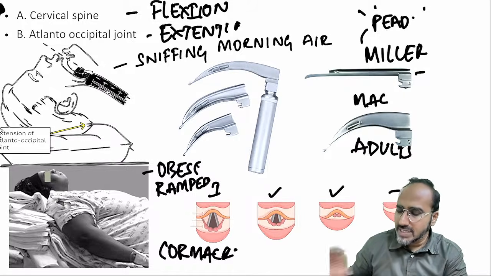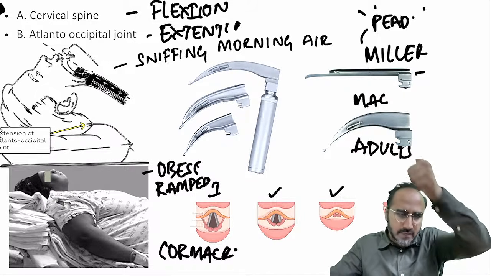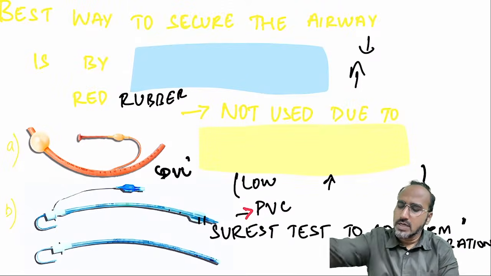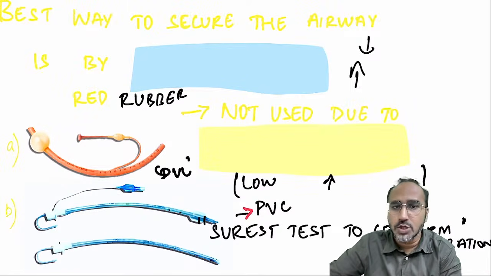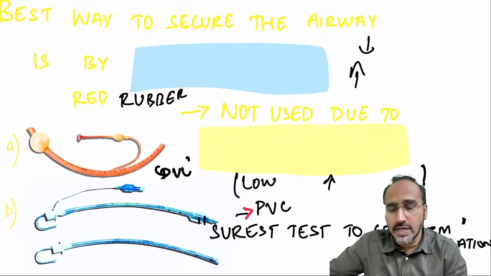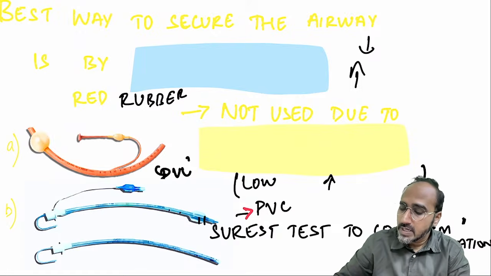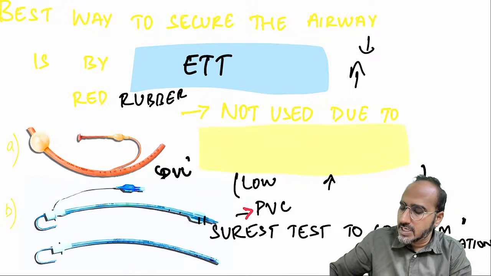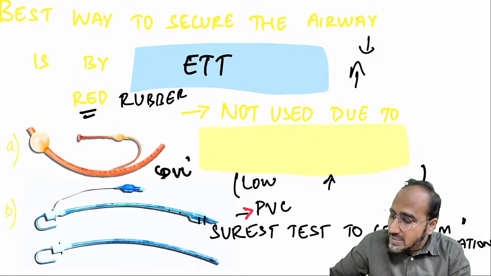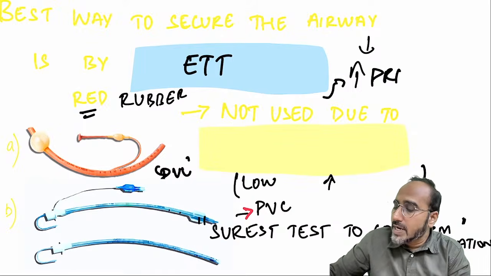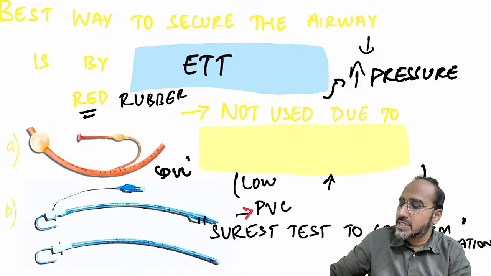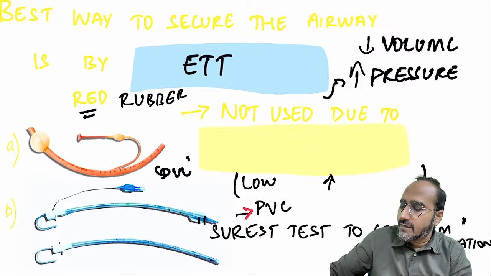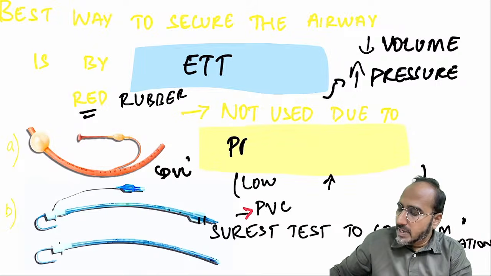Okay. So basically remember, guys, we take the laryngoscope, we lift the tongue. After lifting the tongue, you have seen the vocal cords, then you have to put the tube. Best way to secure the airway is by endotracheal tube. Initially, we used to have red rubber tubes, but nowadays we are not using them. Why? Because red rubber tubes had a high pressure, low volume cuff. That was causing pressure necrosis.